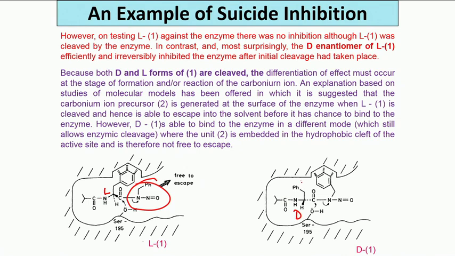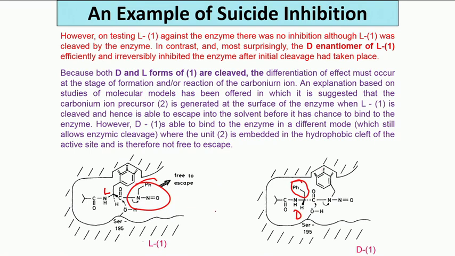So that means this phenyl now cannot bind to this hydrophobic pocket. Why? Because the configuration is D. Earlier, this hydrogen was alpha below the plane, and you can think of this phenyl as above the plane, and the active site is somewhere here. So when the phenyl is above the plane and hydrogen is below, the phenyl can go and fit into the active site. But when you take the other configuration, now the hydrogen is up and the phenyl is down. So it cannot go and bind to this active site.